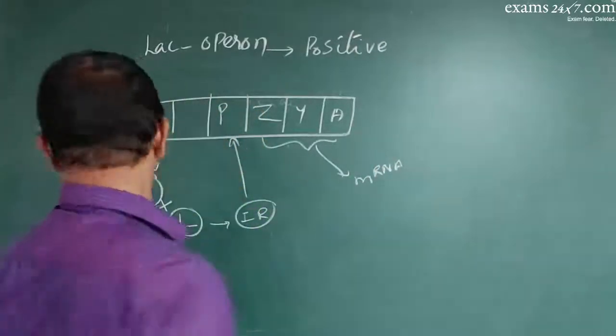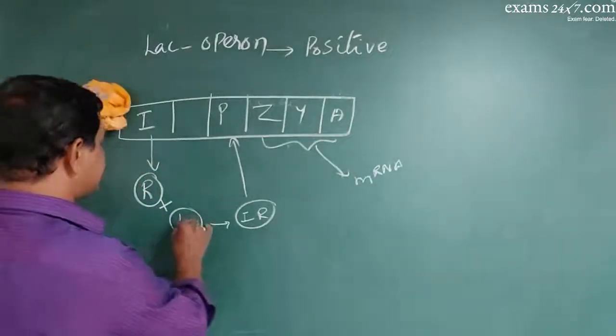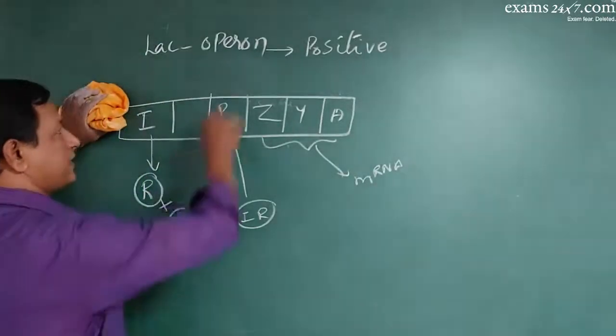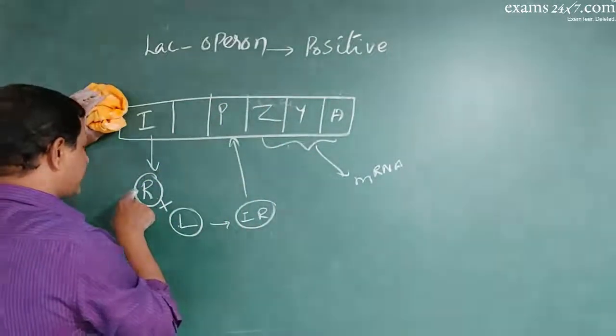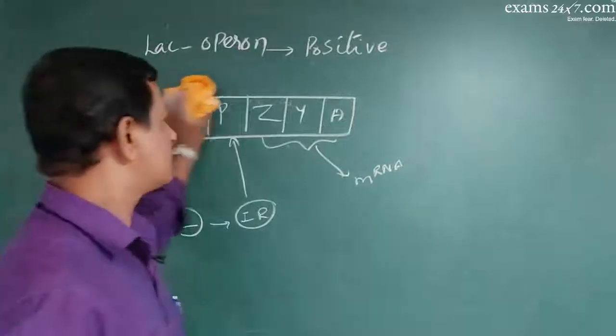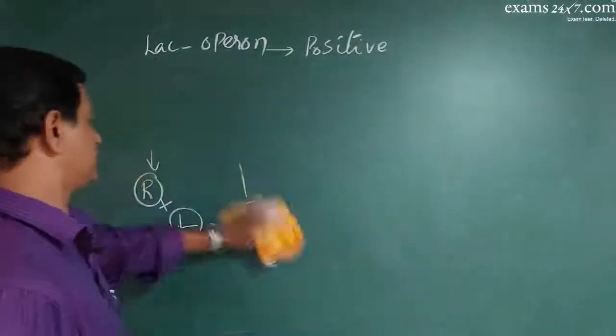Hence the presence of lactose induces it, so it is positive. Or it can be negative if the repressor stops the production of mRNA.